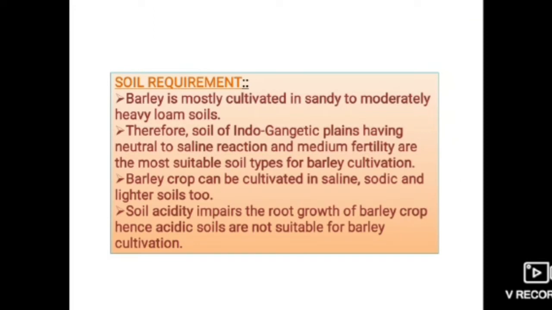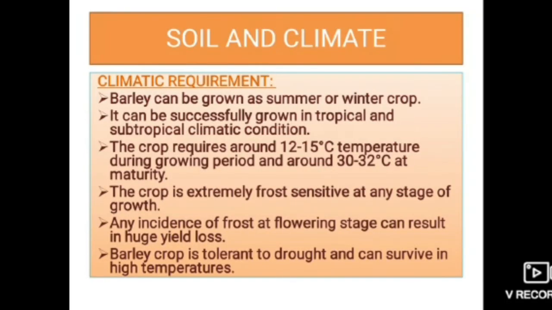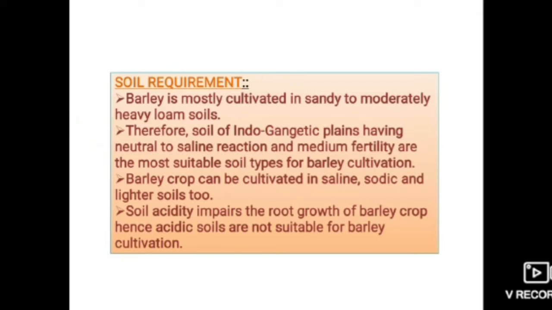Next, moving to soil requirement, barley is mostly cultivated in sandy to moderately heavy loam soils. Therefore, soils of Indo-Gangetic plains having neutral to saline reaction and medium fertility are the most suitable soil types for barley cultivation. Barley crop can be cultivated in saline, sodic and lighter soils too. Soil acidity impairs the root growth of barley crop, hence acidic soils are not suitable for barley cultivation. Okay, these were the soil and climatic requirements of barley crop.